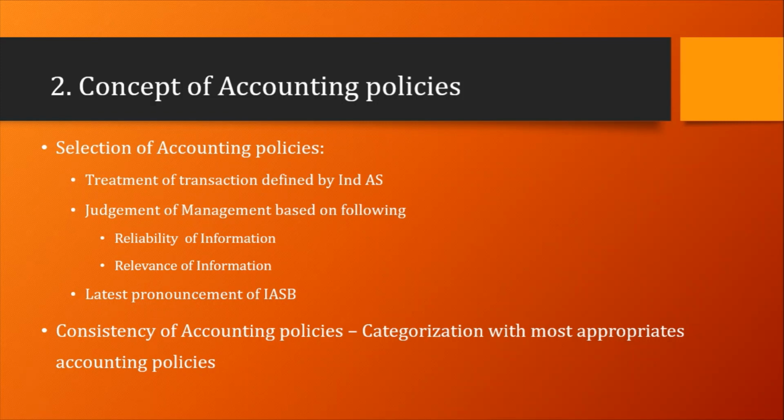First, relevance of the information, how important that information is. Second, reliability. Reliability may be a combination of completeness, reliability of the data, and faithfulness of the representation made by the management. These are the attributes we have to analyze while assessing any particular information.